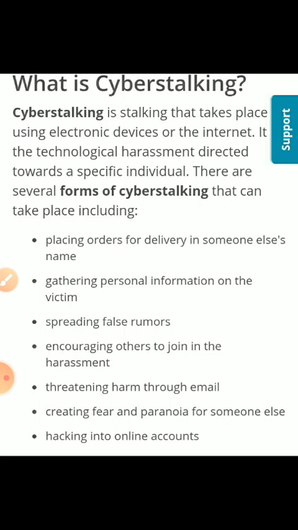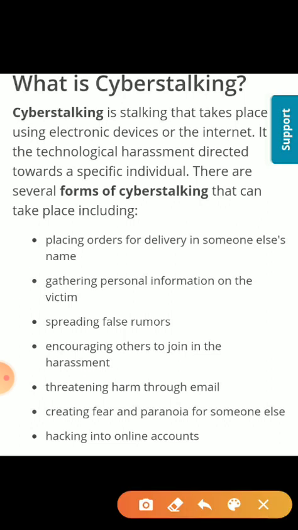First is placing orders for delivery in someone else's name, gathering personal information on a victim, spreading false rumors, encouraging others to join the harassment, threatening harm through email, creating fear and paranoia in someone else, and hacking into online accounts. Actually, cyberstalking is a kind of online harassment wherein the victim is subjected to a barrage of online messages and emails. Typically, these stalkers know their victims and may resort to offline stalking.